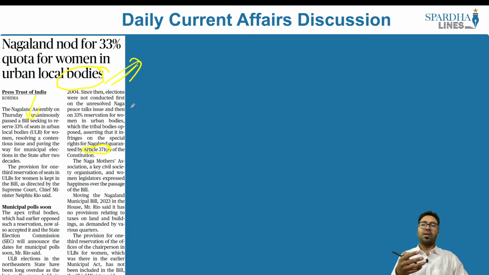Previously, it was not allowed primarily because of the cultural practices, because of the autonomy that was given to the state of Nagaland, but now they have accepted, and this could lead to women's empowerment, where women would be able to contest in the 33% reservation seats that are reserved for them. They can also compete in other seats as well, but in these 33% only women would be able to compete, and this will lead to the empowerment of women. That is one part. The second part is with respect to the article itself.